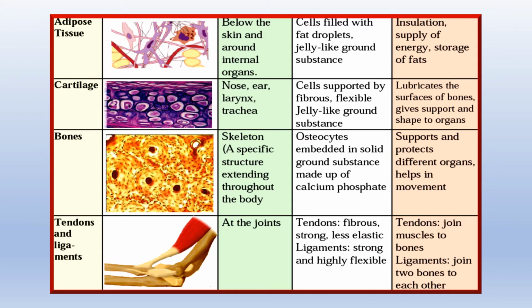Tendons and ligaments are both found at joints, any joint in the body. Tendons are fibrous, strong, and less elastic, less like a rubber band. The tendons join muscles to the bones, whereas ligaments are strong and very flexible. They join two bones to each other. So this is the function of various connective tissue.